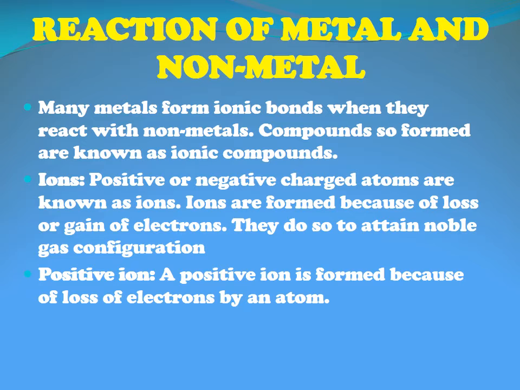There are some elements which have their outermost shell filled, so they are called noble gases, and these elements don't react with anybody because their outermost shell is already filled. The other elements also want their outermost shell to be filled, and in order to fill it, either they lose electrons or they gain electrons. The first type of ion is the positive ion. A positive ion is formed because of the loss of electrons by an atom. Positive ions are always formed by metals, so metals always have a tendency to lose electrons.